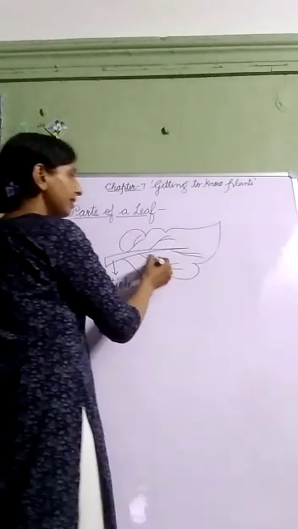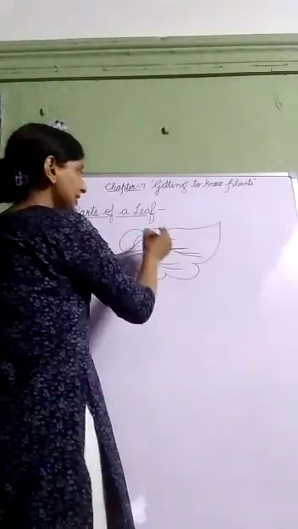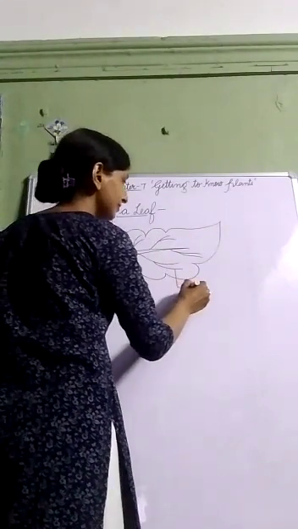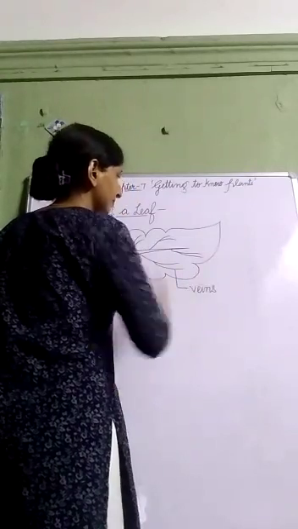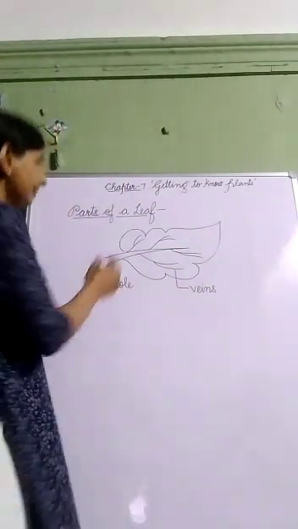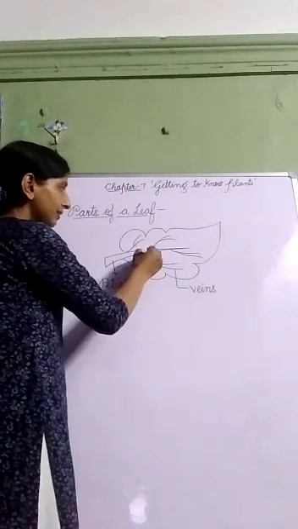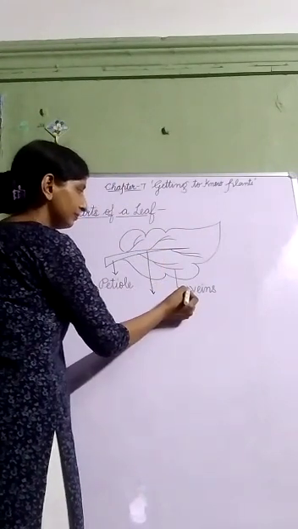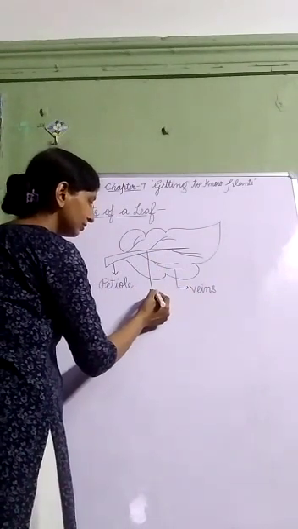Then there are lines present on the leaves. These lines which are present on the leaves are called veins. Many thin lines present on the leaf are called veins. In the middle of the leaf, there is a prominent line. This prominent line is called midrib.